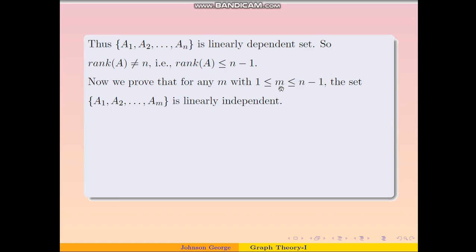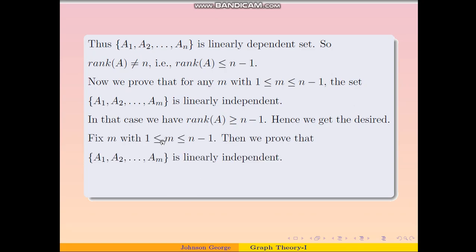Now if we take m with 1 less than or equal to m less than or equal to n-1, then we will prove that this set is linearly independent. If we are able to prove this, that means the vectors A1, A2 up to An-1 are linearly independent, and therefore we must have rank of the incidence matrix larger than or equal to n-1. If we combine these two inequalities, we get the rank of the incidence matrix as exactly n-1.